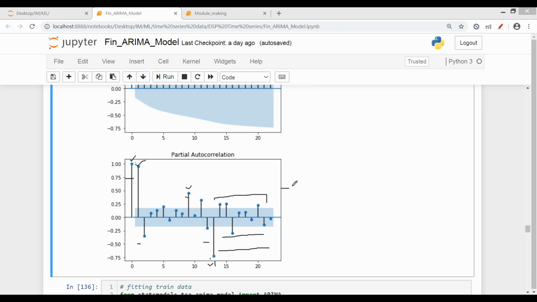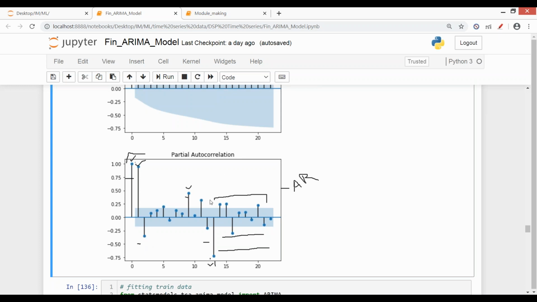Okay, so this will give the AR values. That is, it will tell you what these spikes are. It says that this is the day, or these many days you have to go into the past, and they are the most significant in making your prediction for the next day. So it says the number of significant days in order to make prediction for the future. If I'm saying 5 here, then it means most of the importance will be given to the latest 5 days, the last 5 days, in order to make prediction for the next coming day.